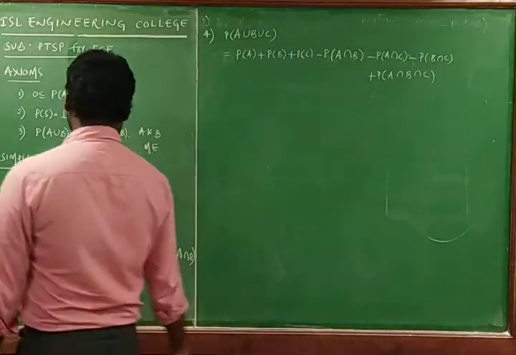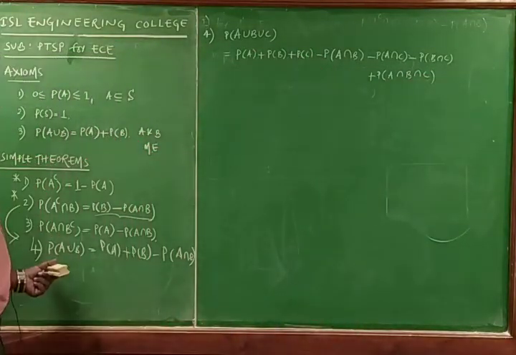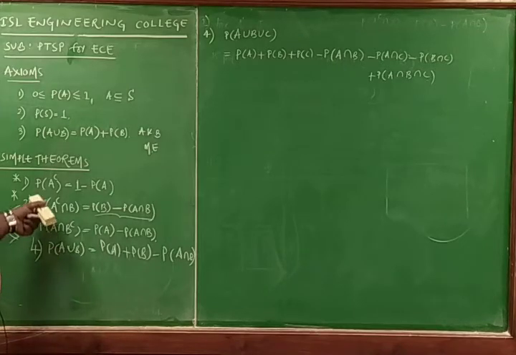Whatever we studied as the fourth theorem, or in number it is the third only, but we expanded the second theorem into a third also.